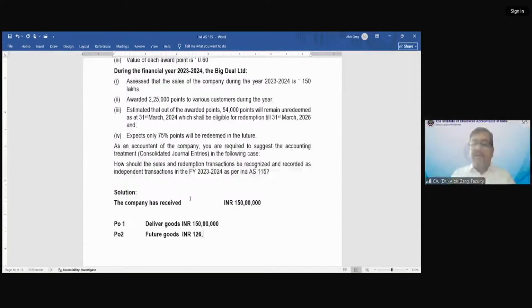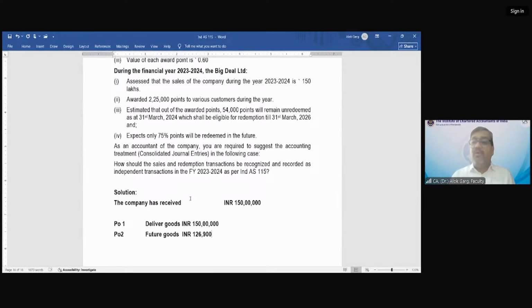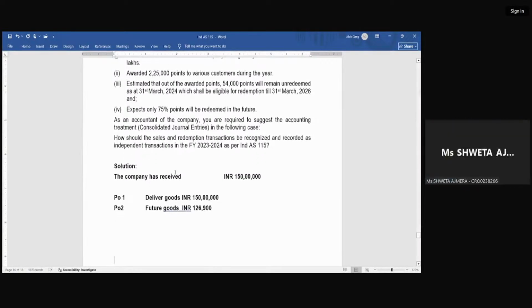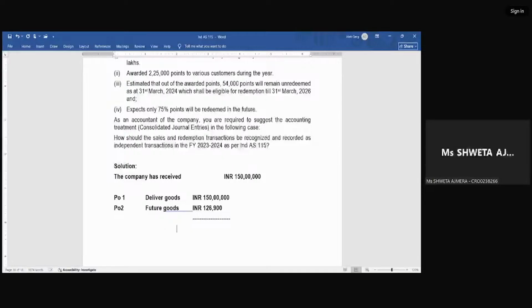1,26,900, besides this 150. The 171 that got redeemed and the 75% of 54,000 that are going to be redeemed, so in total how many goods and services have been received? 150 plus 126,900. So what is my total? These are the standalone goods and services. What is the total of this? 150, INR 151,26,900.